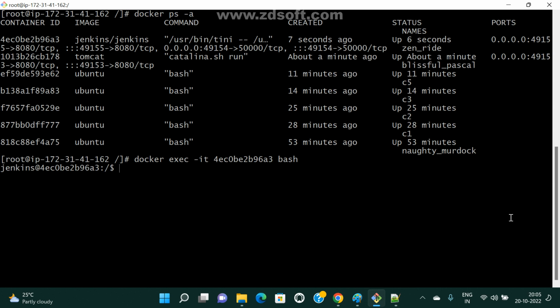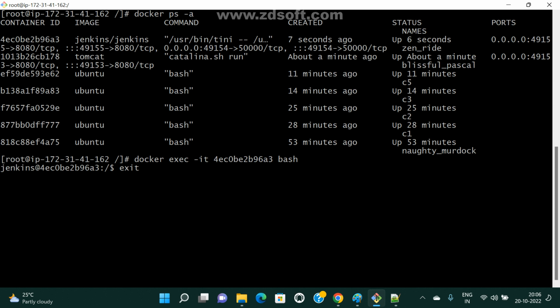Now generally, if I use exit, what is happening? Anyone guess? If I use exit, what will happen? If I use the exit command, will the container stop or will it keep running?